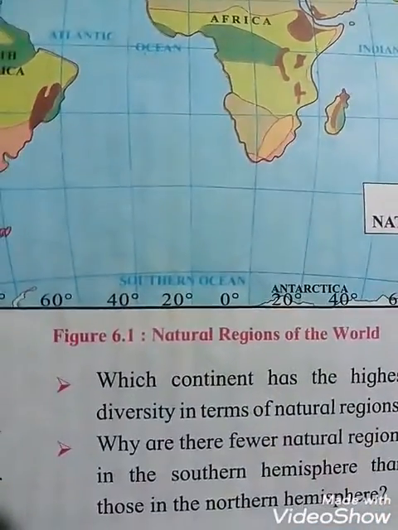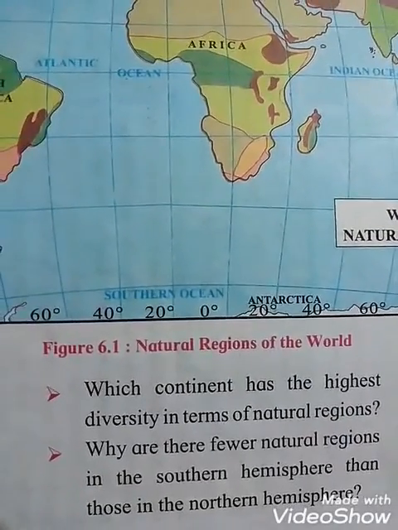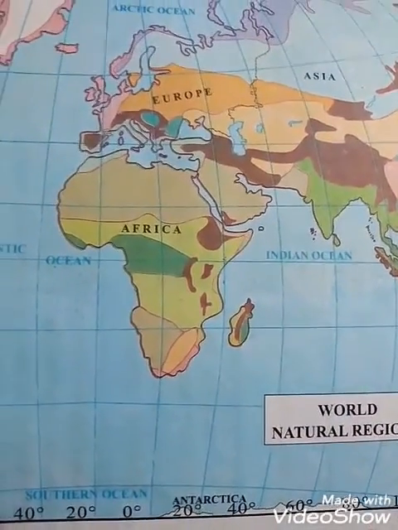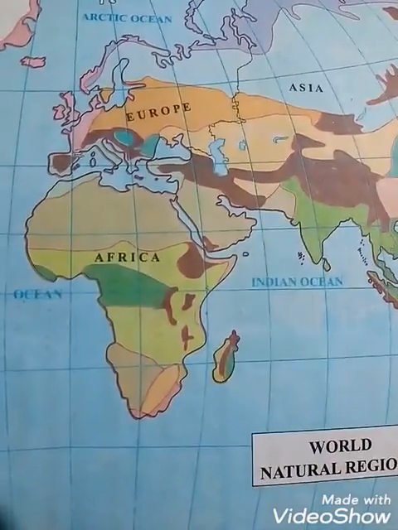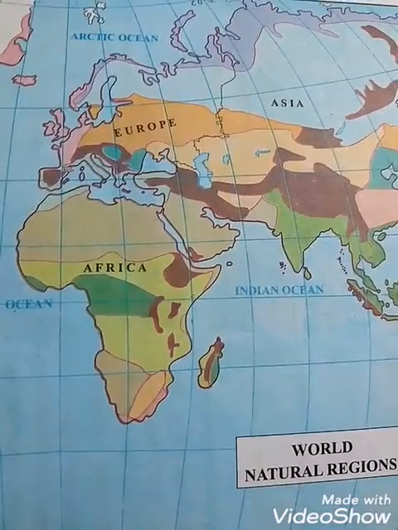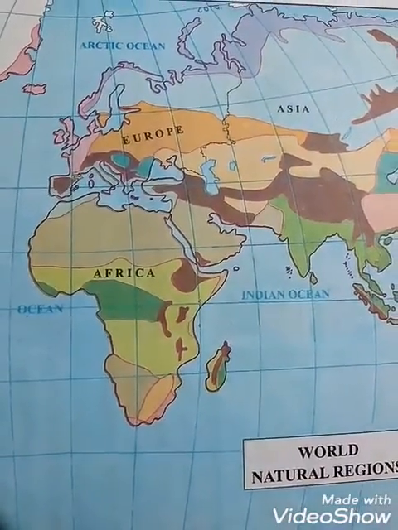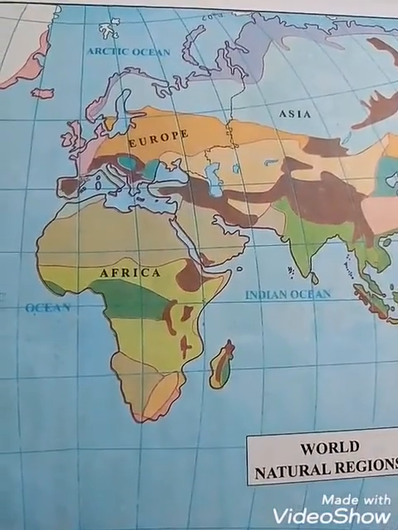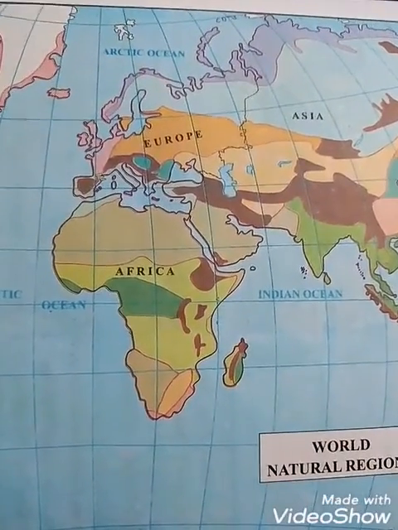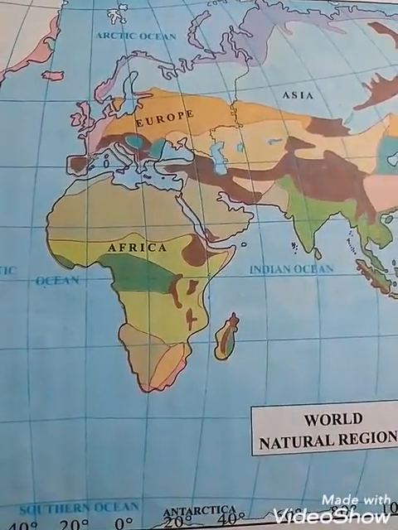Next, why are there fewer natural regions in the southern hemisphere than in the northern hemisphere? You all know that in the southern hemisphere, the proportion of water, that is ocean, is greater than that of the land. That means land is very little, and because of that there are fewer natural regions in the southern hemisphere. Continents are less and oceans are more. So these are the reasons.